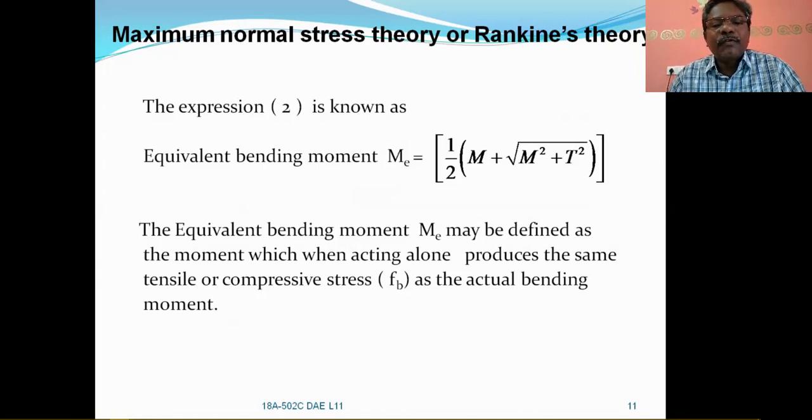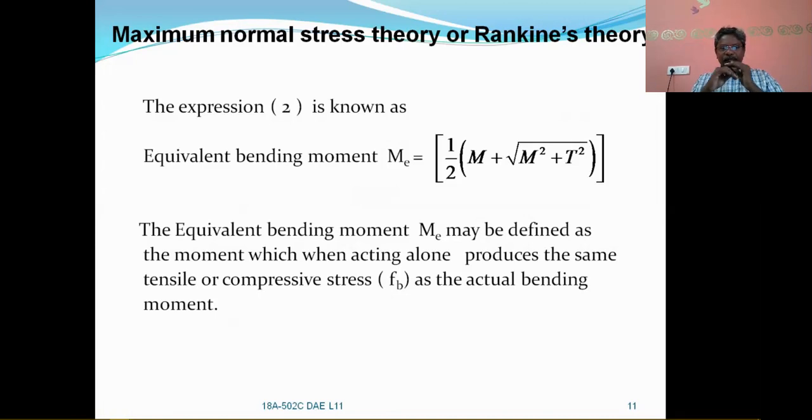Once again, that means whatever stresses the actual bending moment is producing, be it tensile or compressive stress, the equivalent bending moment Me will also produce the same effect.